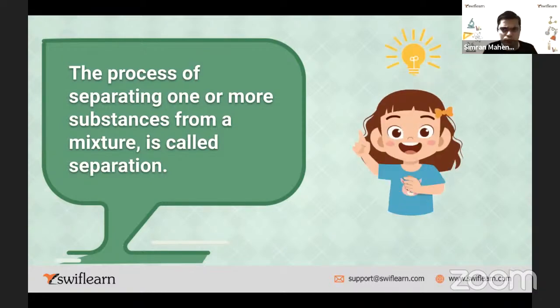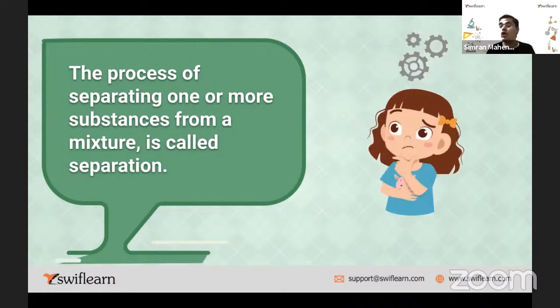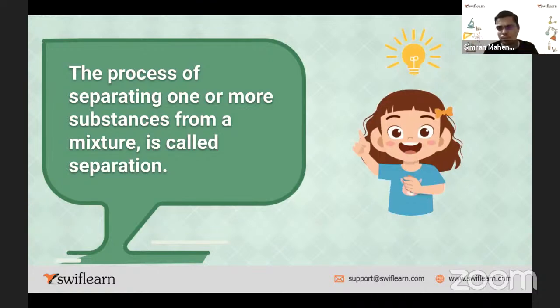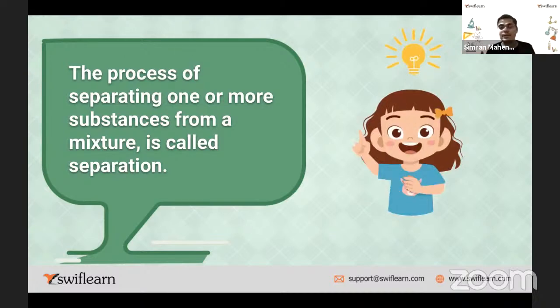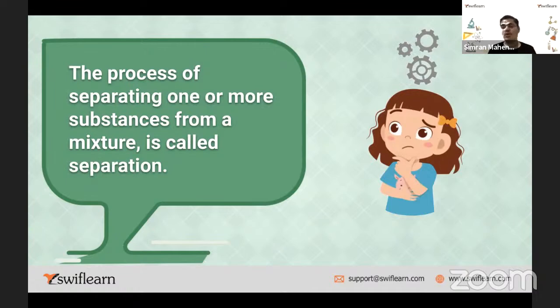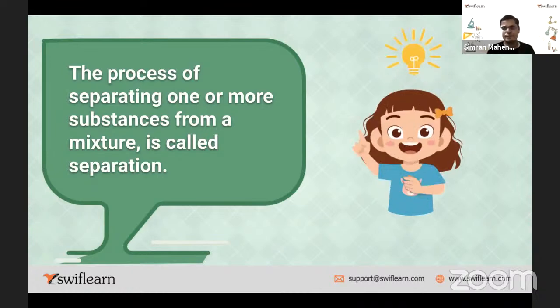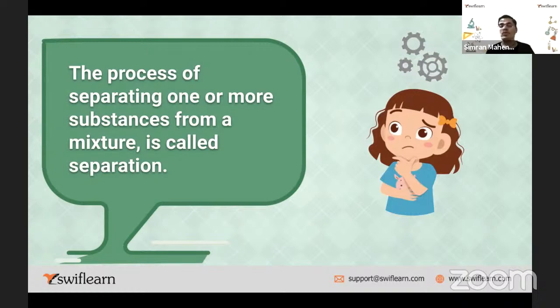Which process is it? Separating one or more substances from a mixture. Simple definition, right? So you have to remember conceptually. All the things you have to remember conceptually. Don't learn things by heart. If you understand conceptually, it's far easier to remember the things. But if you learn by heart, within a fraction of a second you may forget the next sentence or next word. So never trust learning by heart. Understand conceptually, logically, and then remember. You will never forget. So what is separation? The process of separating one or more substances from a mixture is called separation.